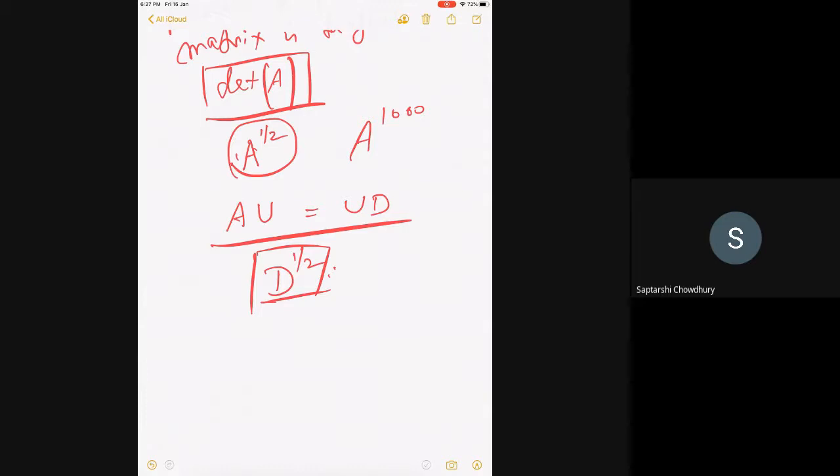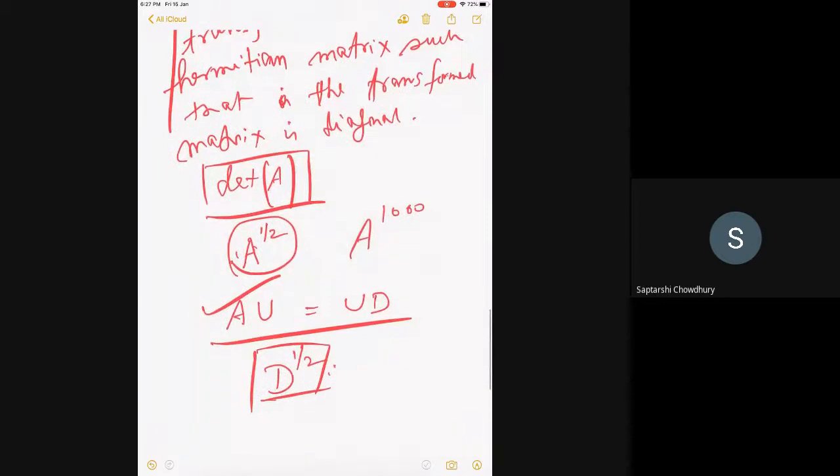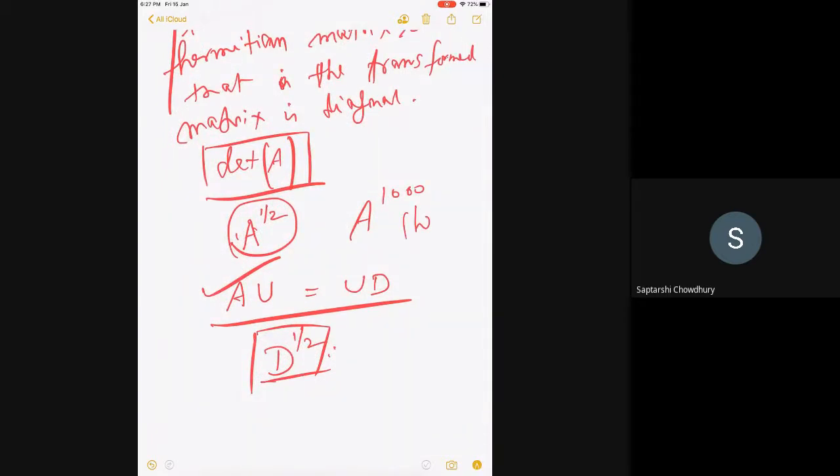We need to characterize this equation, that is the eigenvalue equation. I have solved this. The matrix is Hermitian, incidentally, so I'm making life easy. I know D, I know U, so the characteristic equation is solved. After that, what do I do to get A to the half? That's the question.